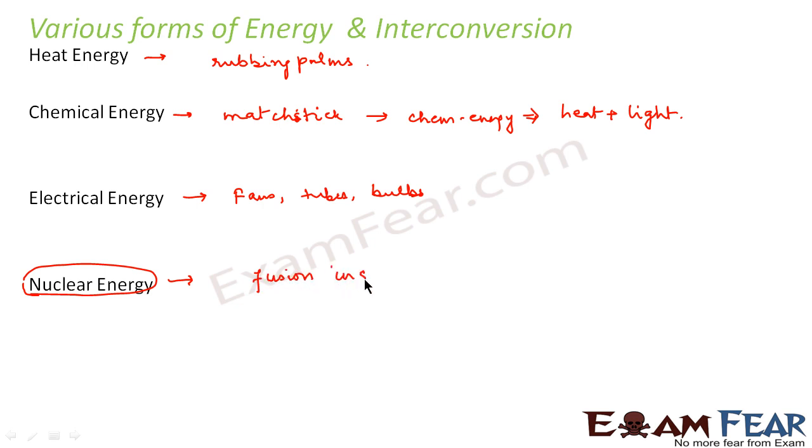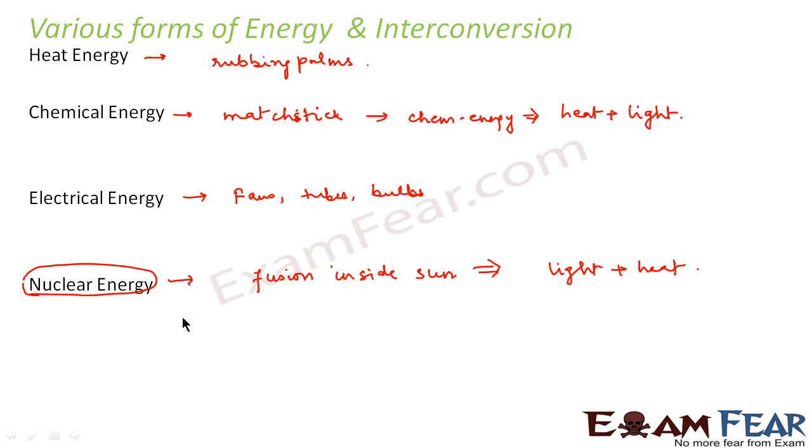That nuclear fusion inside the sun results in heat and light which we get in the form of sun rays, right? The nuclear energy generated in the sun gets converted into light energy and heat energy which we receive in the form of sunlight.